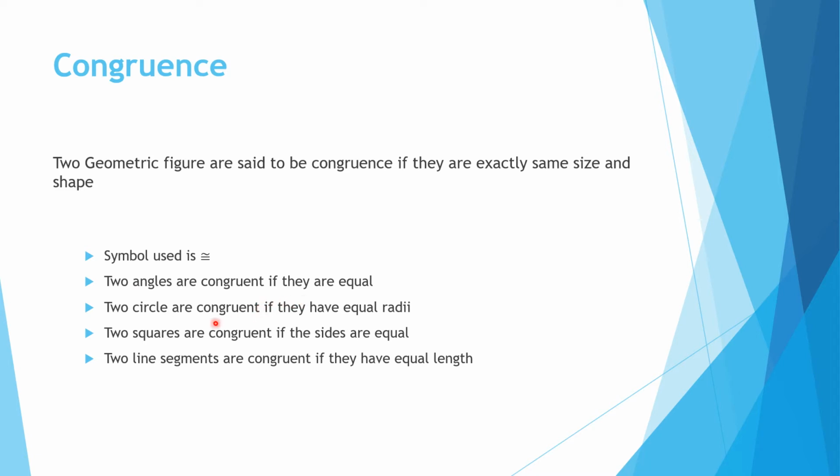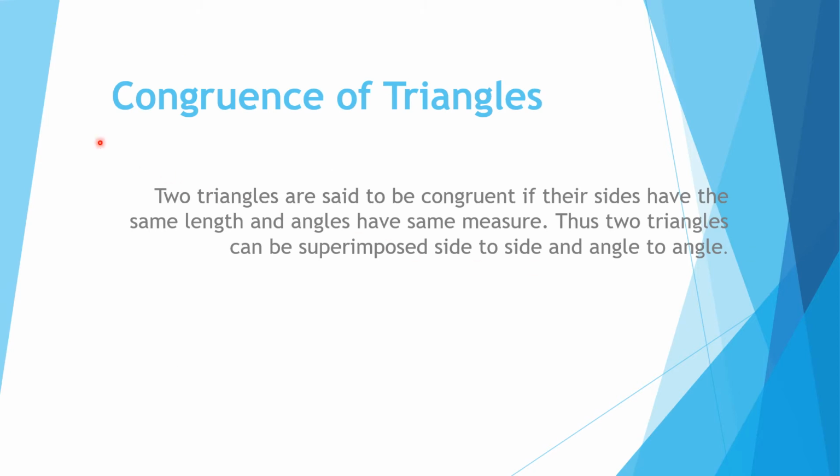If we talk about circles, two circles are congruent if they have equal radii. Two squares are congruent if their sides are equal. And two line segments are congruent if they have equal length. So our topic is related to triangles, so we will talk about congruence of triangles.